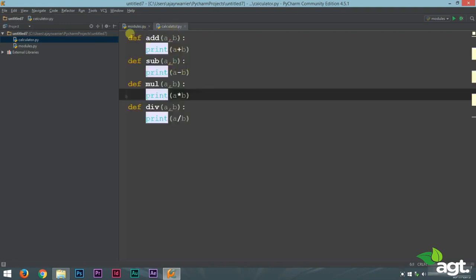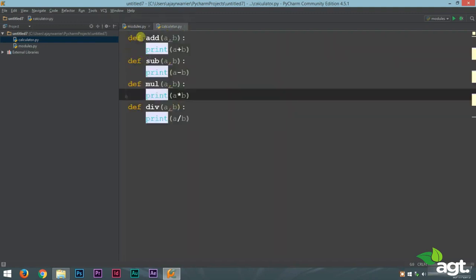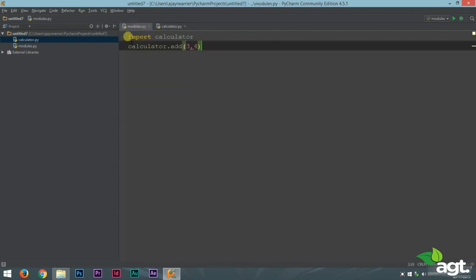So we just made a module which contains these 4 functions, which is supposed to be our mini calculator, and then in another program we can use all these functions just by typing in 2 simple lines. So this is how we make user defined modules. This helps in reducing the program size and also helps you in writing a very clean and simple program. So that is all about this lecture.